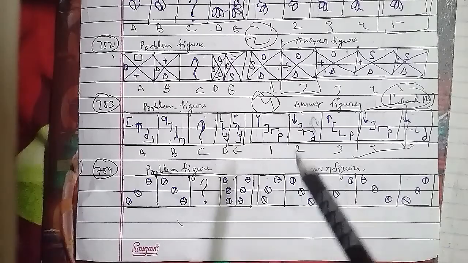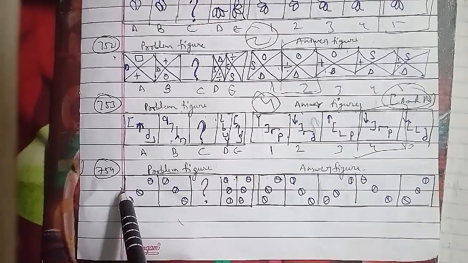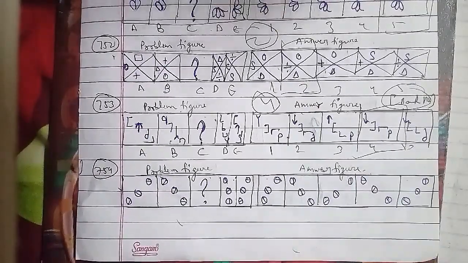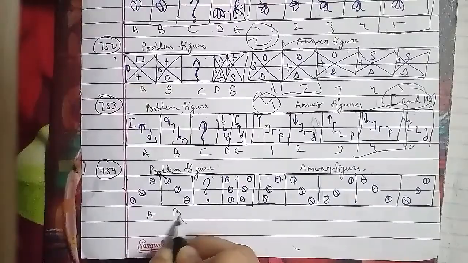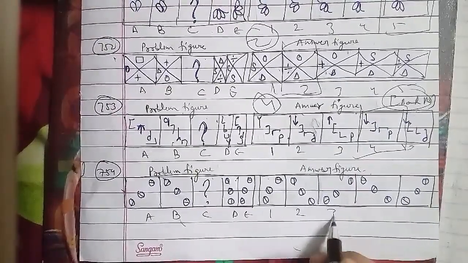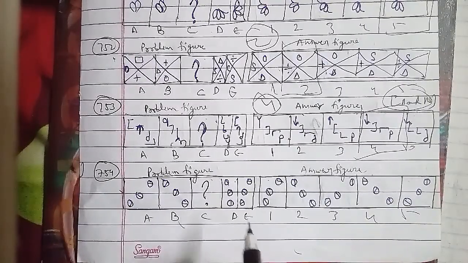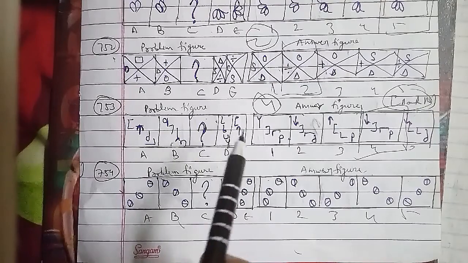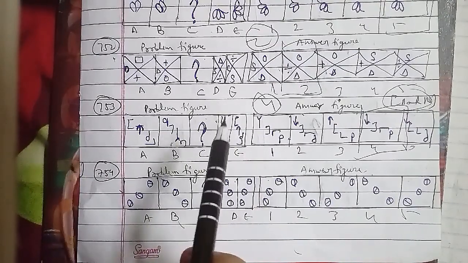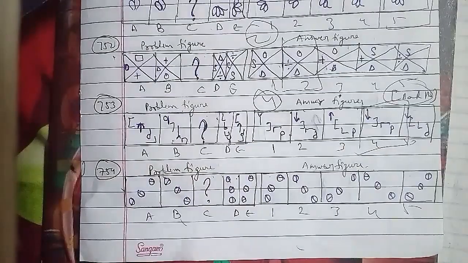In the same case, the circles are arranged along two diagonals alternately. The diameter of the uppermost circle rotates 45 degrees clockwise, then moves 45 degrees anti-clockwise in each step, that of the middle circle rotates 90 degrees, and that of the lowermost circle rotates 45 degrees clockwise in each step here. So the missing figure that we have is the fifth figure. That will be the right answer for this question.